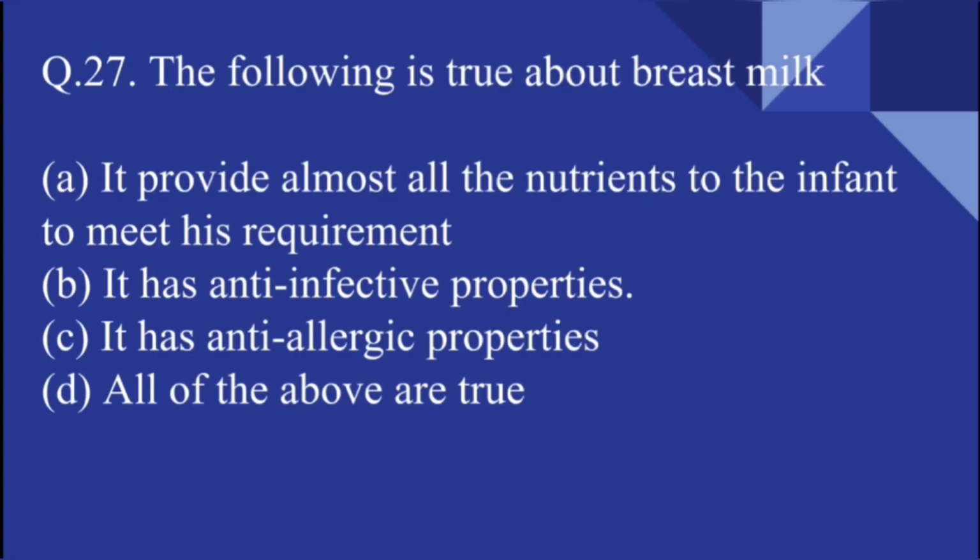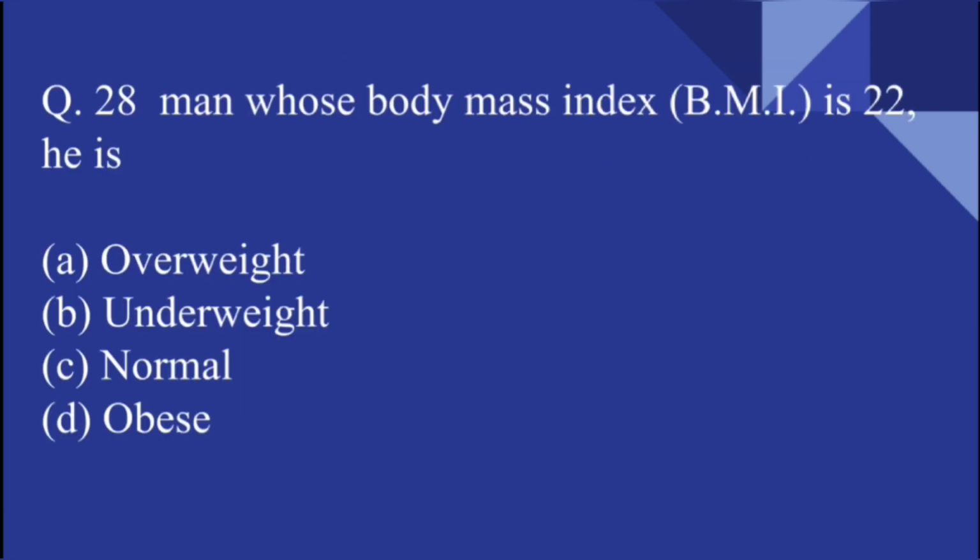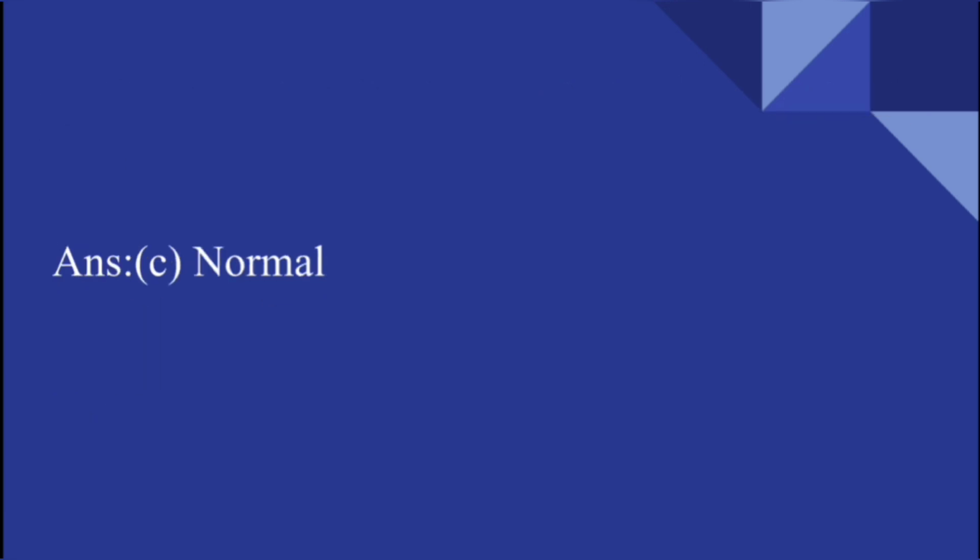The following is true about breast milk. It provides almost all the nutrients to the infant to meet his requirement. It has anti-infective properties, it has anti-allergic properties, and all of the above are true. So about breast milk, all these statements are true. A man whose body mass index, that is BMI, is 22, is he overweight, underweight, normal, or obese? So he is normal.